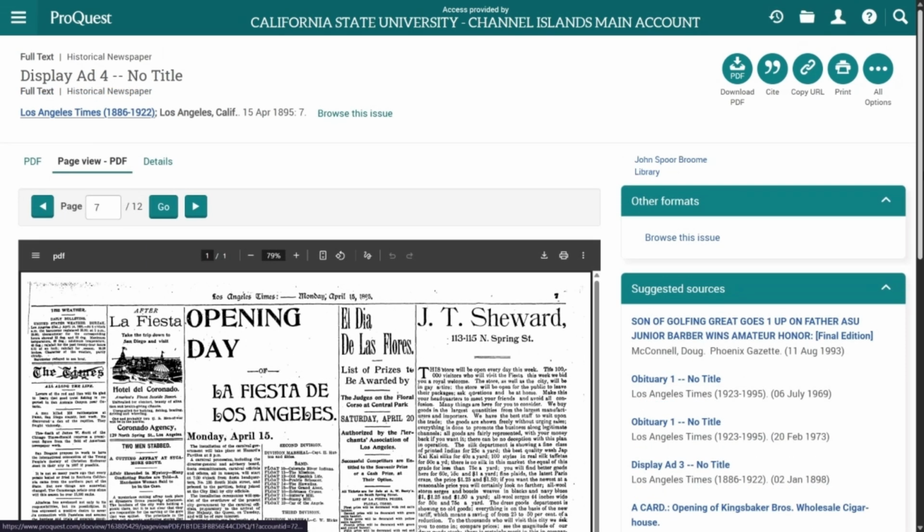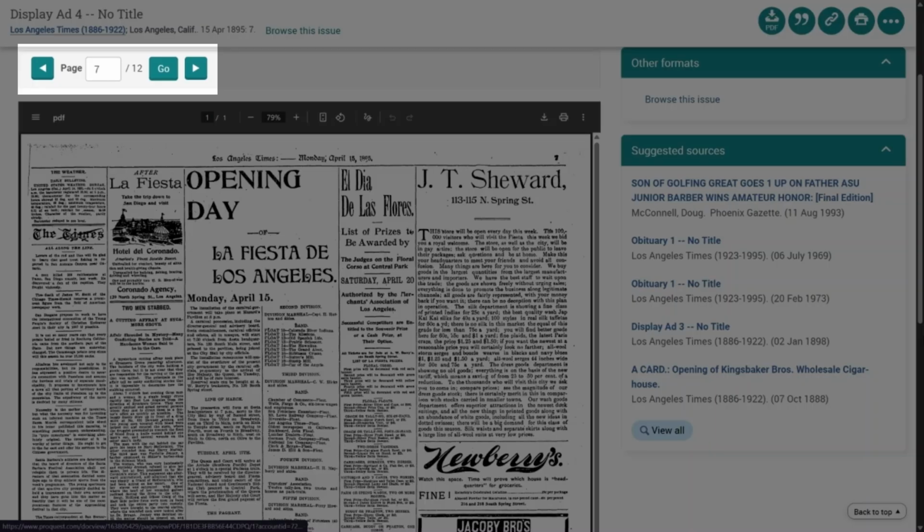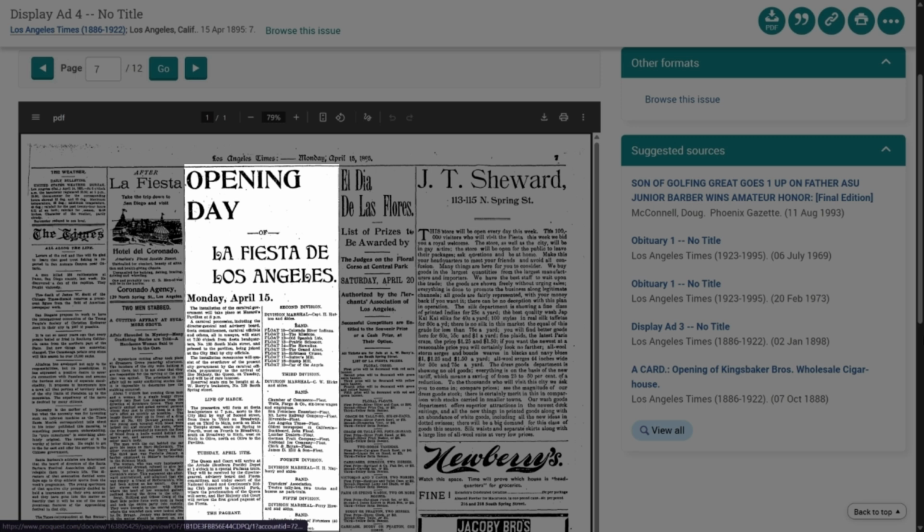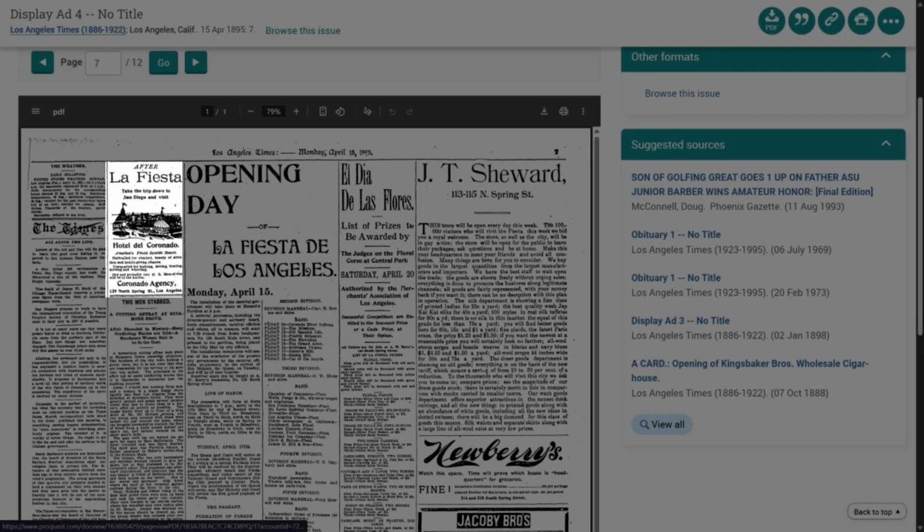Viewing the entire newspaper page is helpful because it can provide a lot of context clues. Let's scroll down to see this example. This advertisement is on page 7, so not front page priority, but still pronounced. This is a large ad with a prominent headline, indicating that this event is likely well funded. Next to it is an ad for a San Diego hotel urging people to visit after La Fiesta. This was before freeways, so it would not have been an easy trip. This suggests it's likely that the festival had a wide reach and attracted tourists.